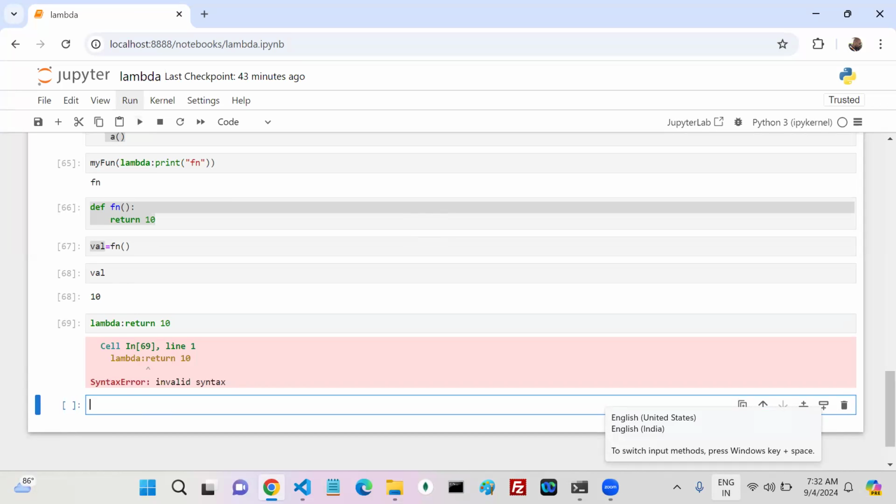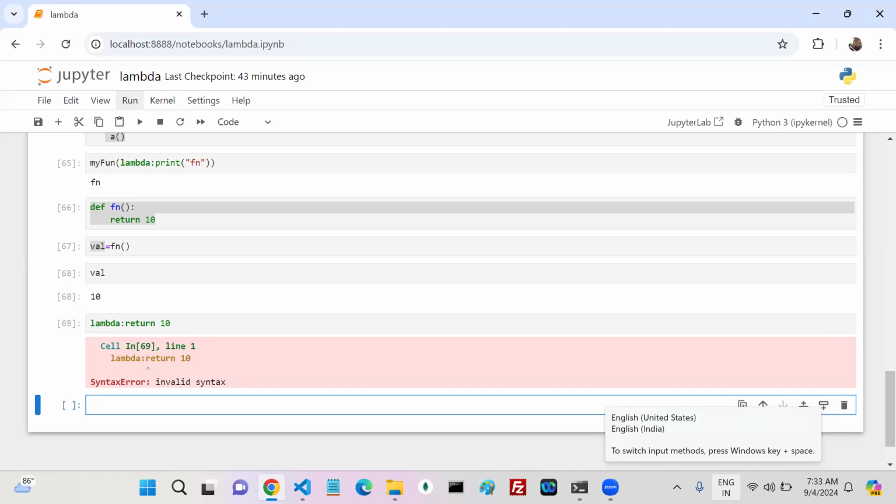I have written it. But what is the error? Come on, what is the error? Syntax error. It is a syntax error, right? Okay, if it is a syntax error, again, you know, right?